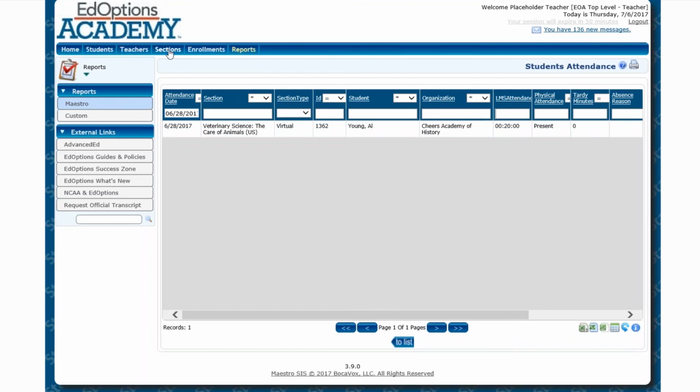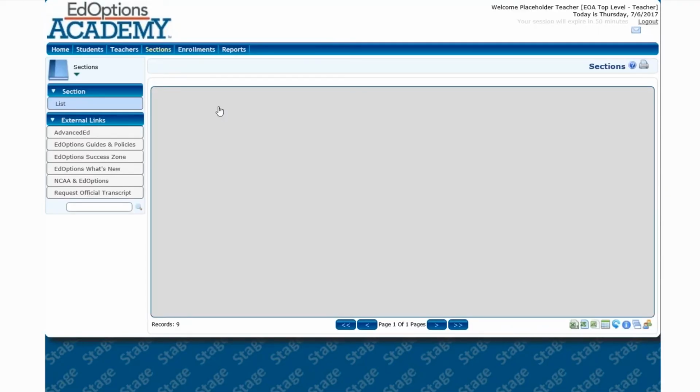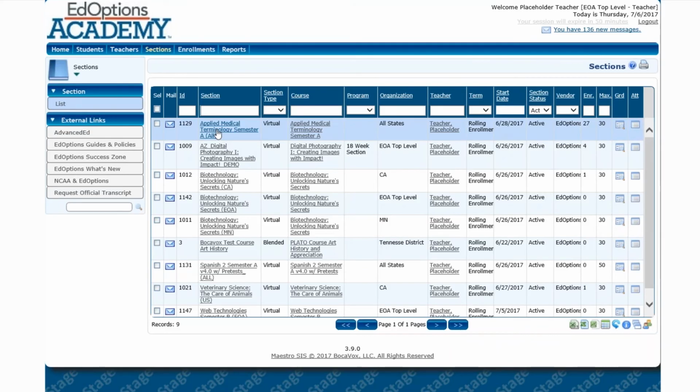28th. There is one more piece of information that I need to show you, and that is if you ever come into trouble, the system isn't working, there's an error in a course, or the SIS is not working properly, we do have a link to contact support. So you have their phone number as well as their email address listed right here in the system for you to easily contact them. So now we will head over to the LMS.